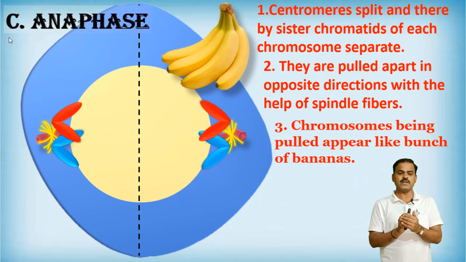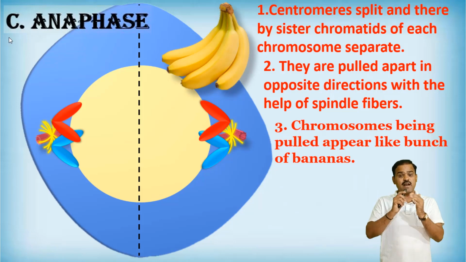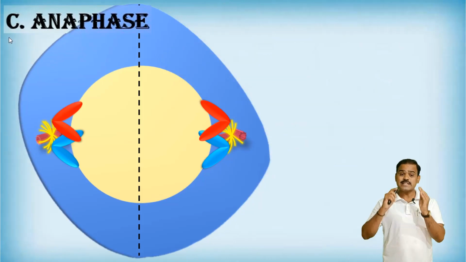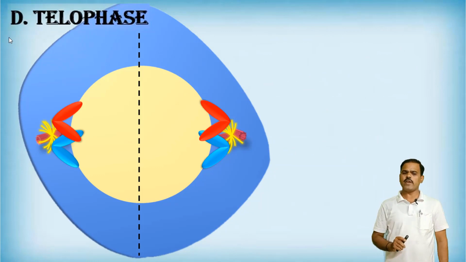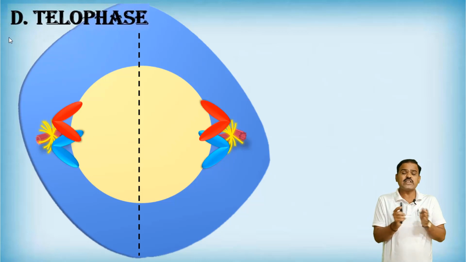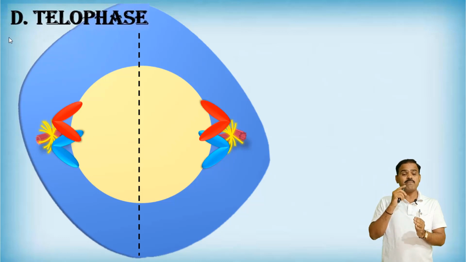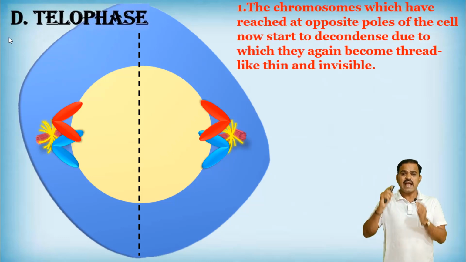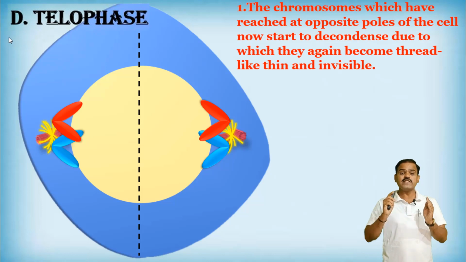And here, dear friends, anaphase is completed. The fourth stage is telophase. What happens in telophase? In telophase, chromosomes which have already reached the opposite poles now start to decondense. Means they again become thread-like and thin as well as invisible.